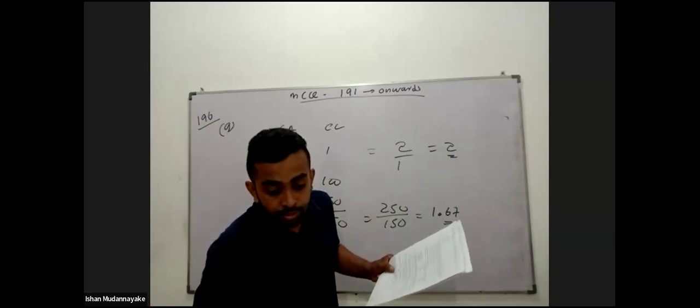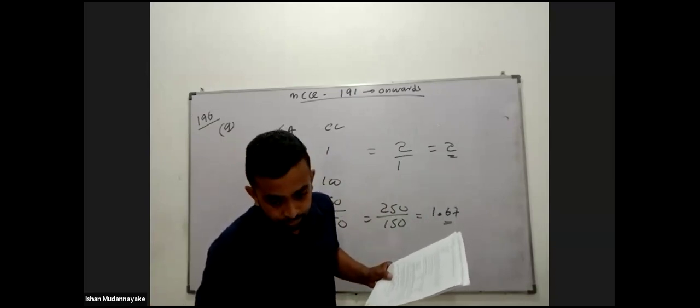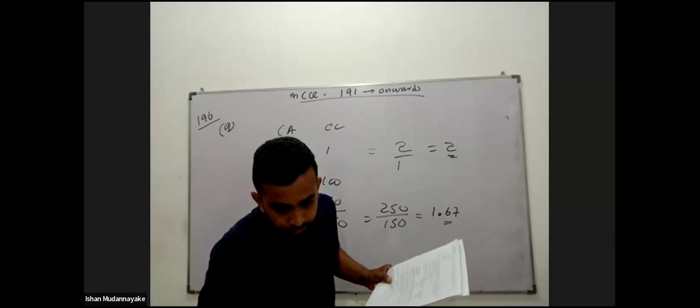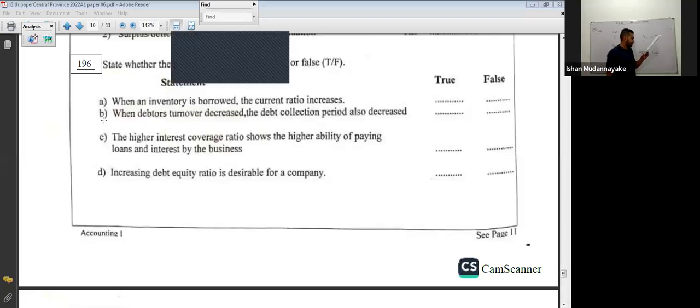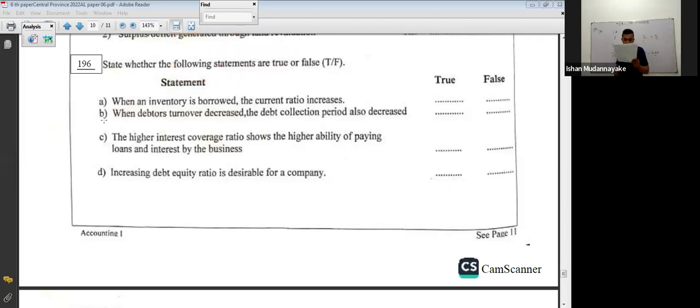Look at statement B. When debtors turnover decreases, the debt collection period also decreases. When debtor turnover decreases, does the debt collection period decrease or increase?